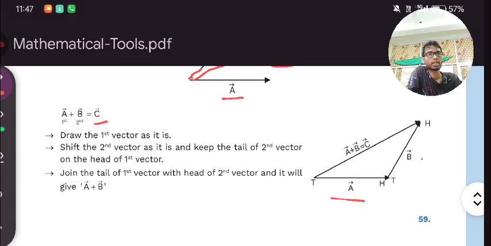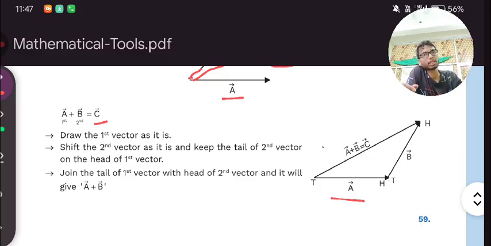In this case, we are joining the tail of the second vector with the head of the first vector A. Remember, direction should not change.